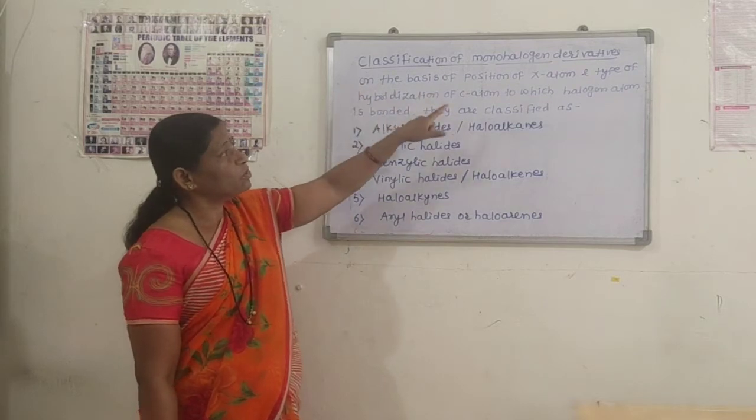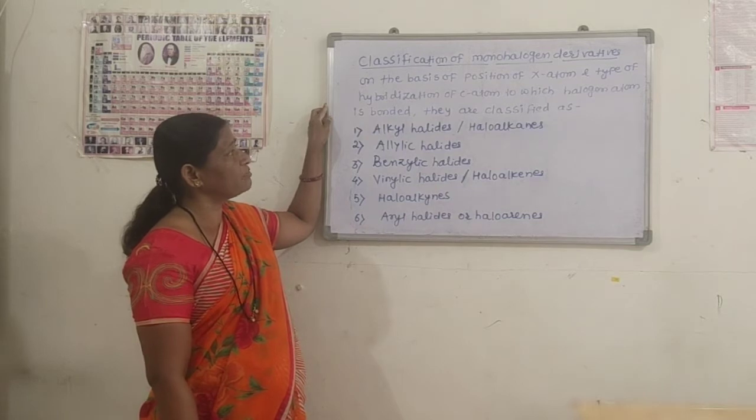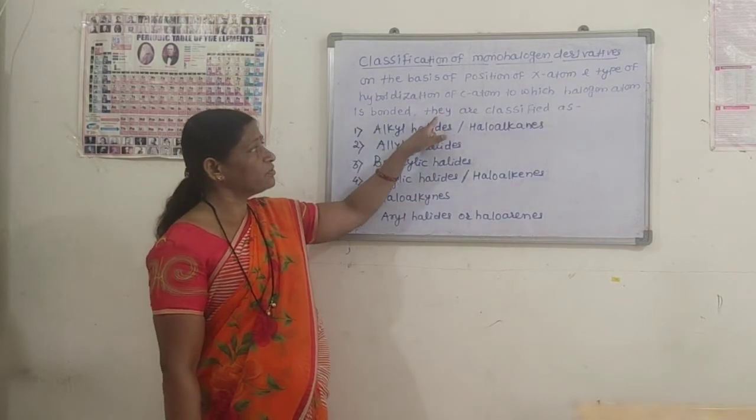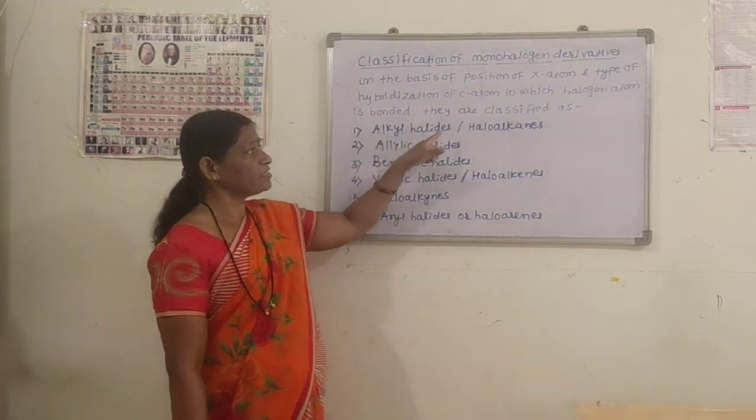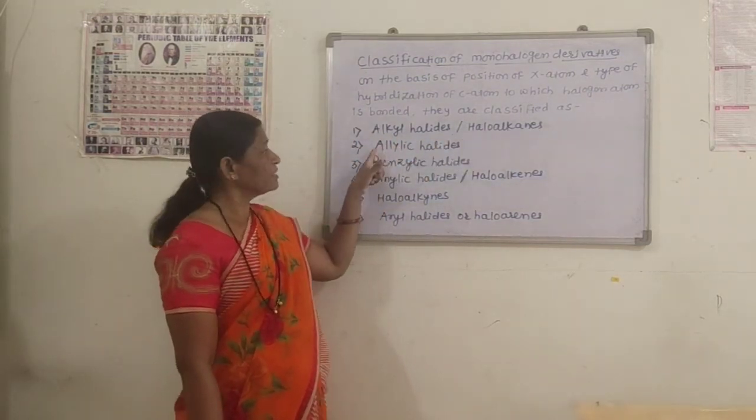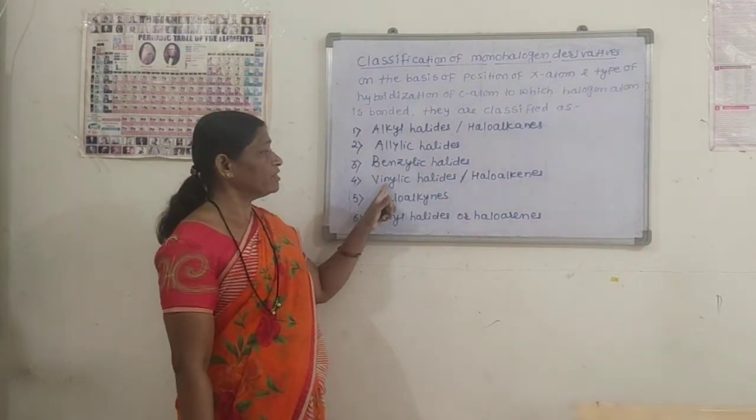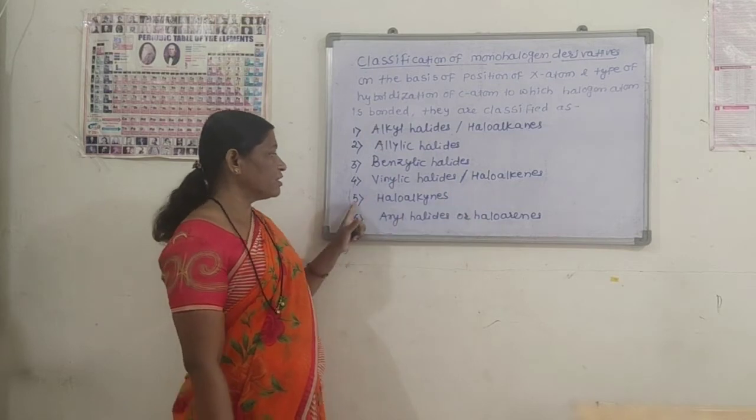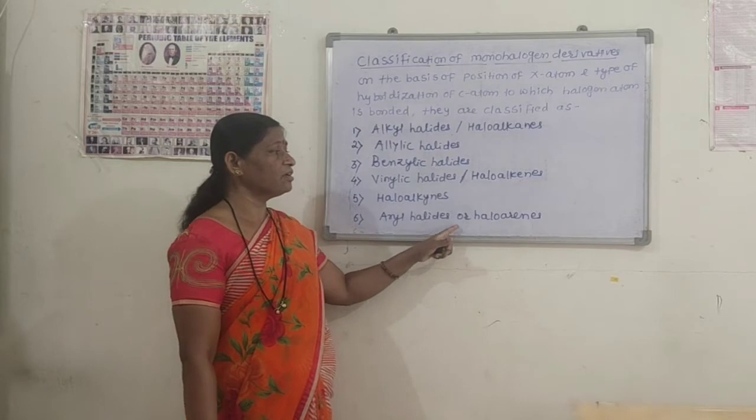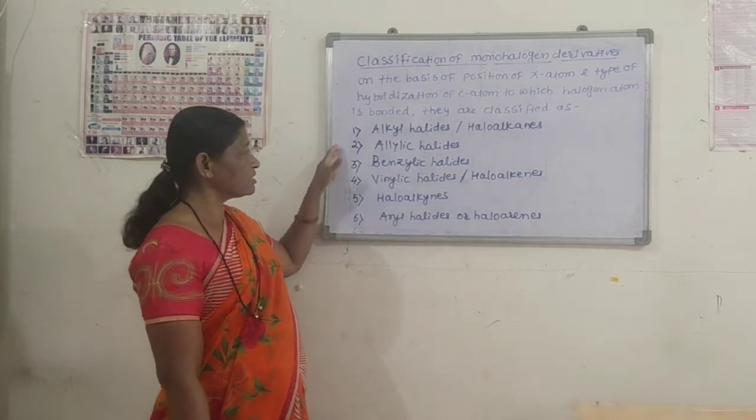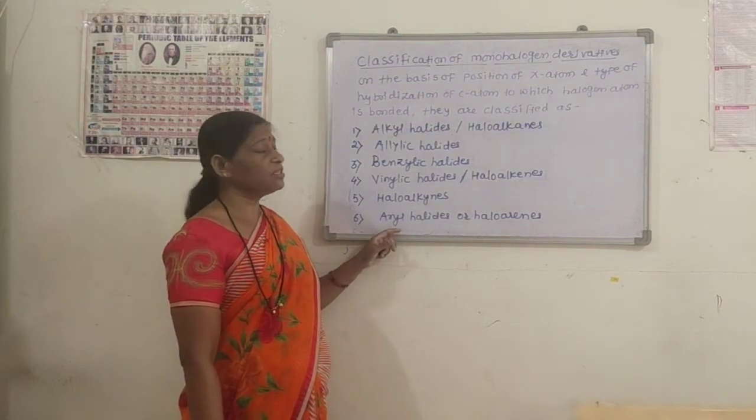On the basis of position of halogen atom and type of hybridization of carbon atom to which the halogen atom is bonded, these monohalogen derivatives are classified into following 6 types. Number 1 is alkyl halides, or they are also called haloalkanes. Second, allylic halides. Third, benzylic halides. Fourth, vinylic halides or haloalkenes. Fifth is haloalkynes, and sixth is aryl halides or haloarenes. These are the 6 types of the monohalogen derivatives of alkanes. Now we have to see one by one.